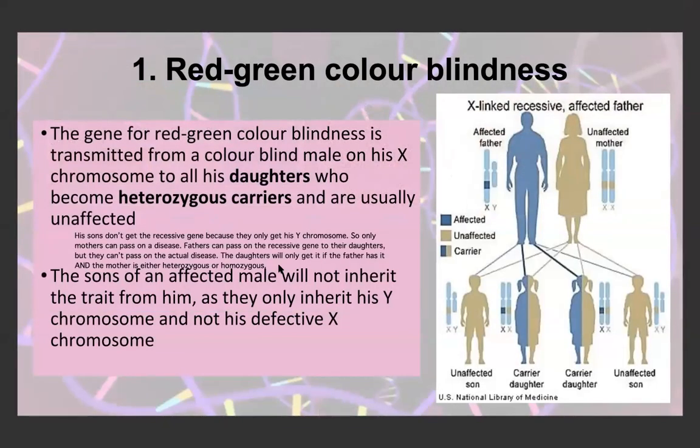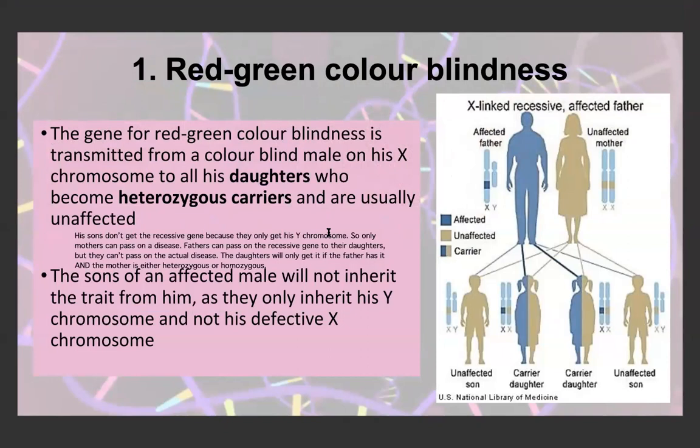The gene for red-green color blindness is transmitted from the colorblind male on his X chromosome to all his daughters, who then become heterozygous carriers and are usually unaffected. That's if the female doesn't have the gene for red-green color blindness. So obviously his son doesn't get the recessive gene because he gets his Y chromosome.